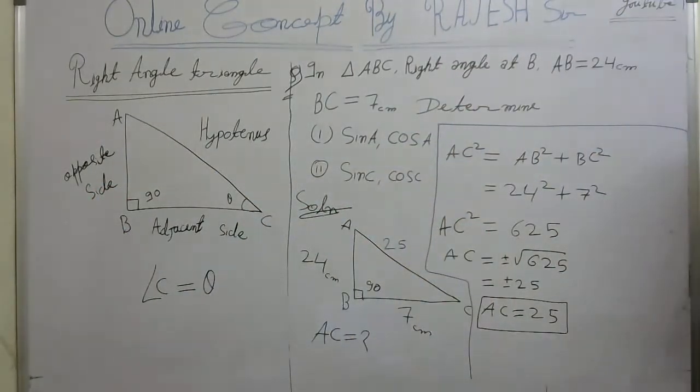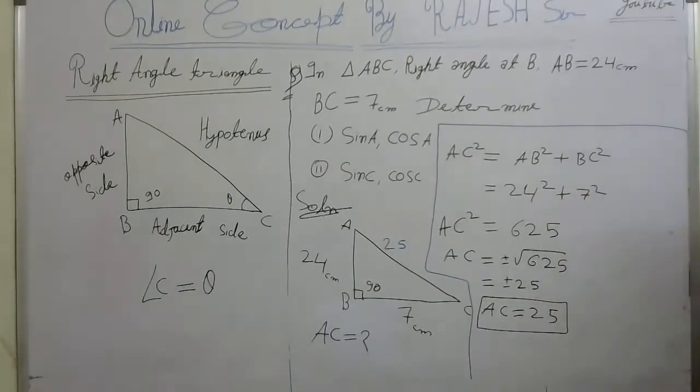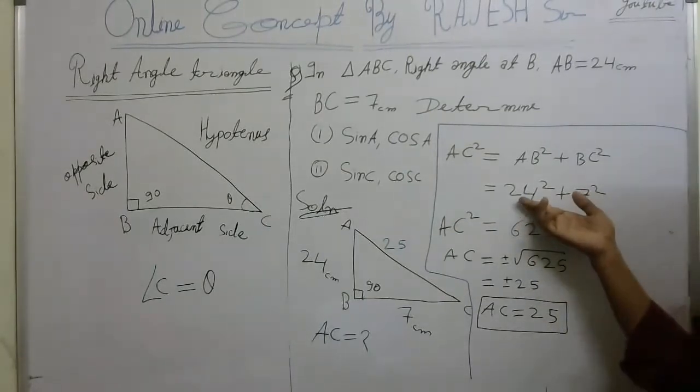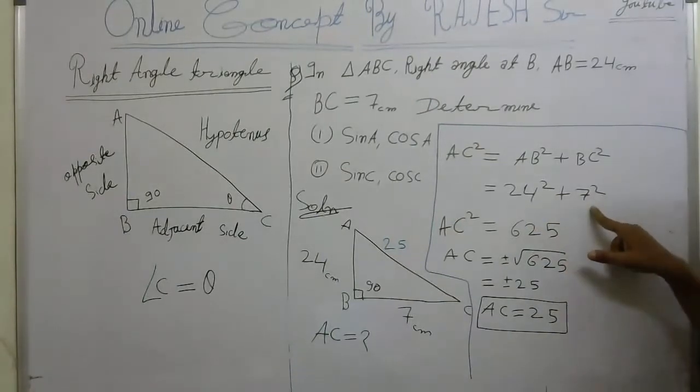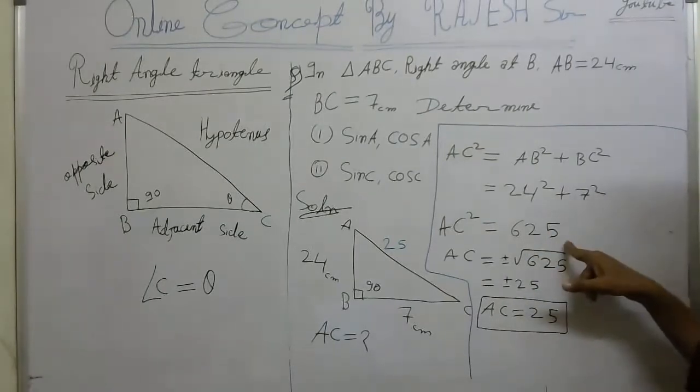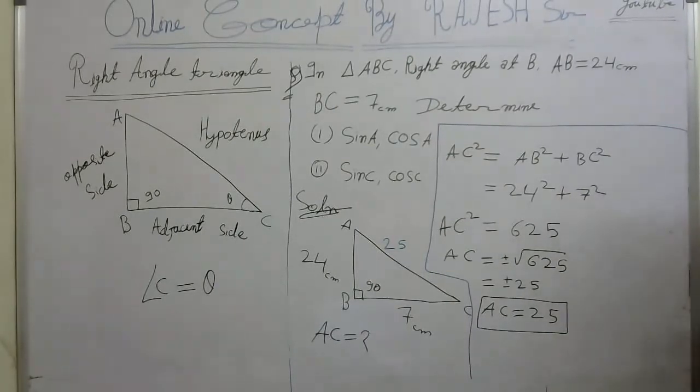Calculate this. Simple thing here, 24 square. If you don't know how to find 24 square, just multiply 24 into 24, and write here what you get, and here 7 square. Both you will add, you will get 625. So we took the square root of 625. The square root of 625 becomes 25. So AC is equal to 25.